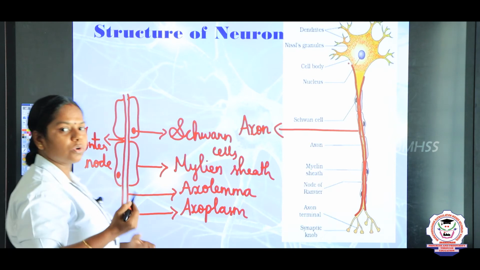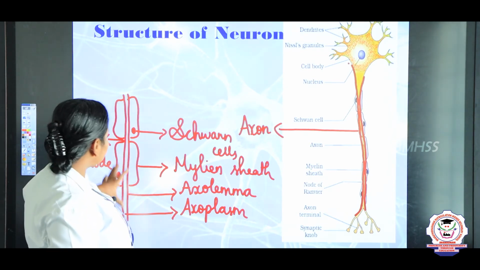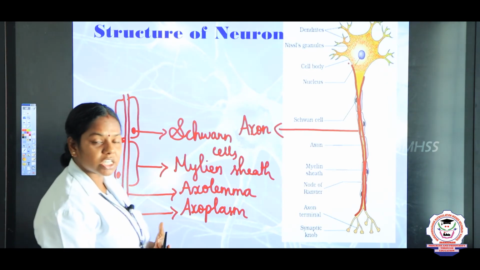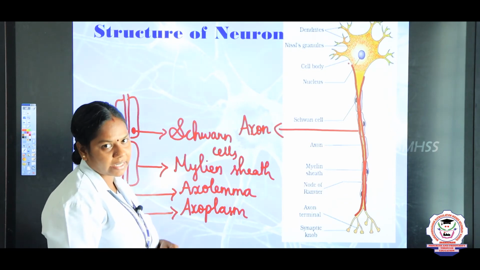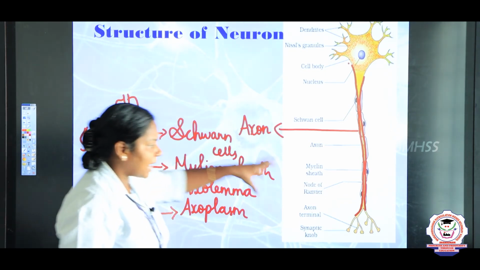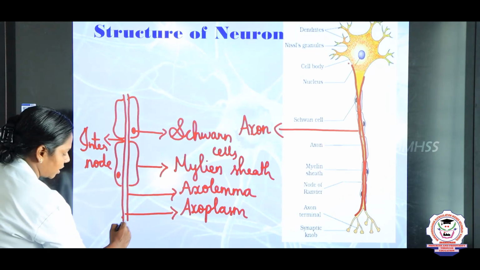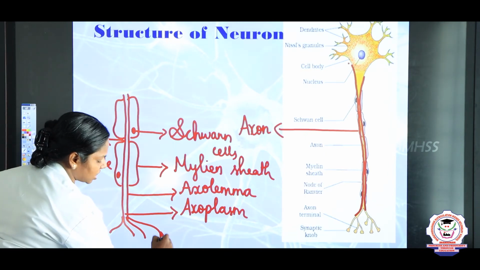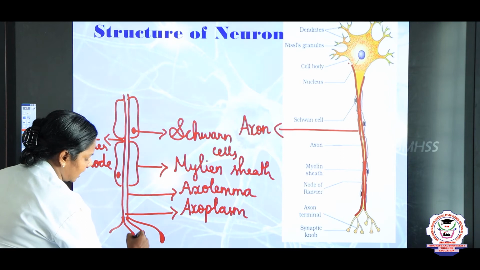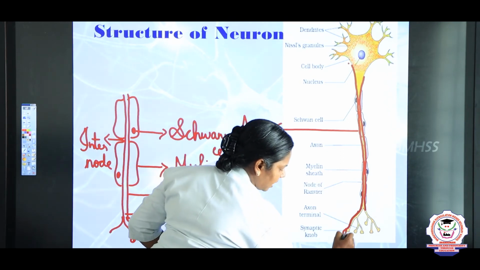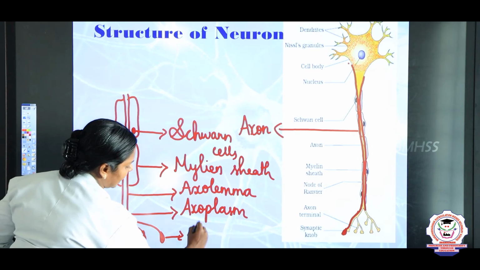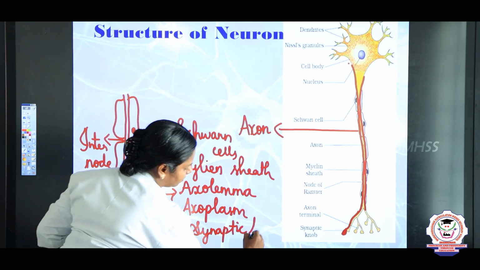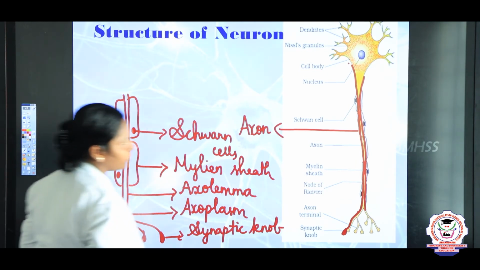And there are some neurons without the myelin sheath also. With myelin sheath we call them myelinated neurons. Without myelin sheath we call them non-myelinated neurons. And this axon at the end is divided into many branches called terminal branches and ends in bulb-like structures. All the terminal branches end in bulb-like structures like this. The bulb-like structure we call a synaptic knob. What do we call? Synaptic knob. So this is the structure of the neuron.